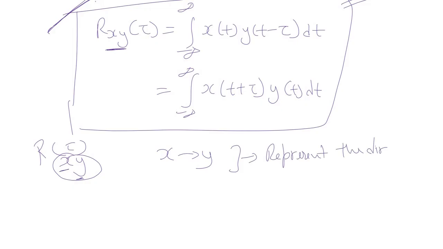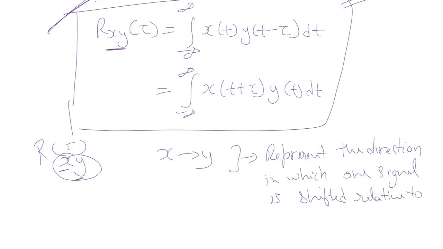So here you can see that the order is xy.